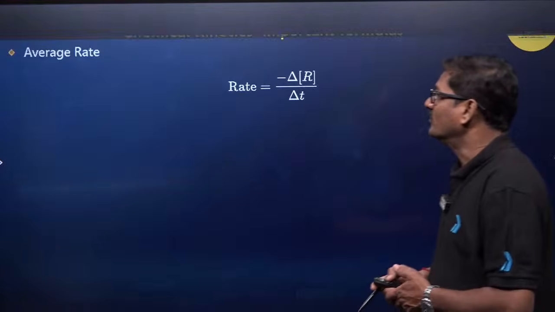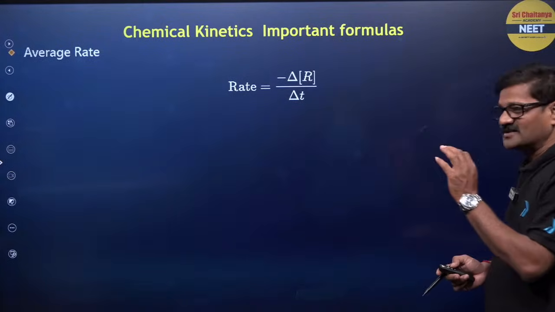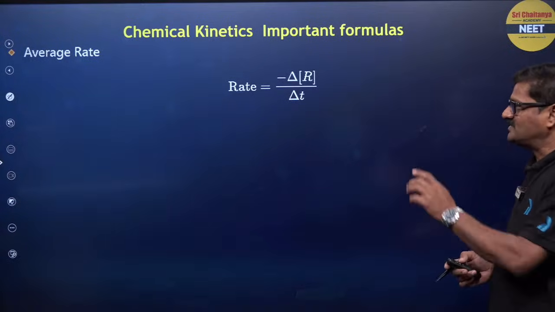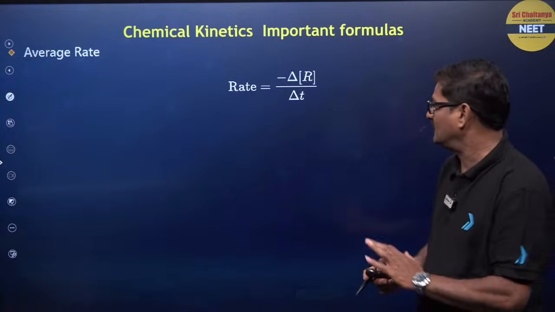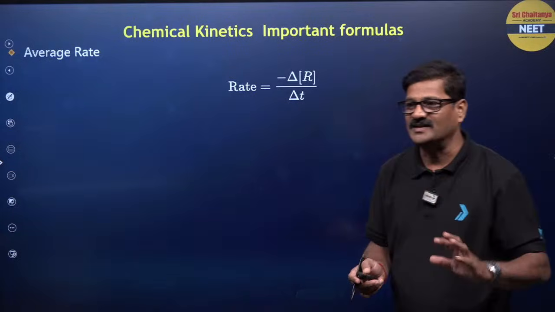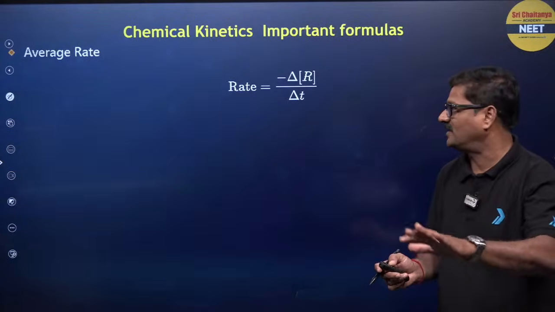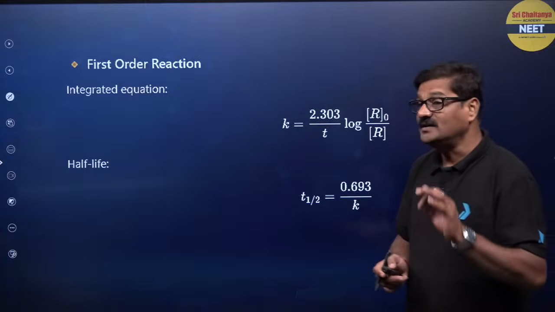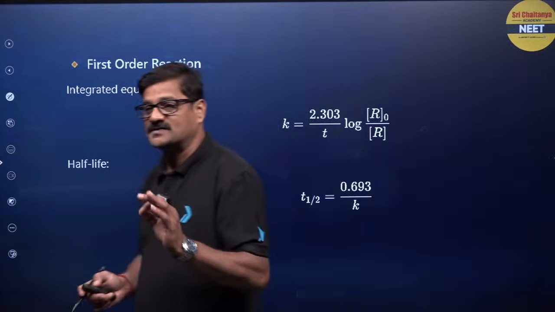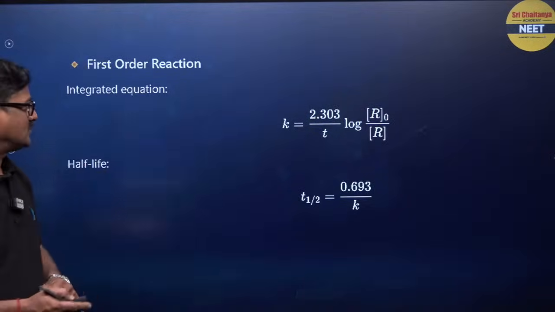That's good. Moving ahead, in chemical kinetics, average rate is equal to minus del R by del t. Instantaneous rate is the rate at that instant of time, everybody knows this. And integrated rate expressions for the first order and zero order are important.